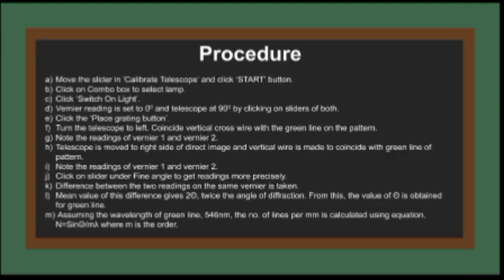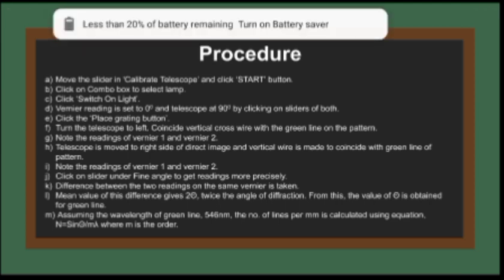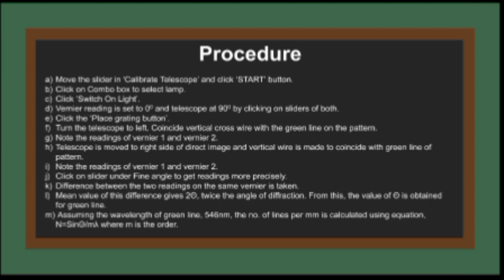Okay, now coming to the procedure part. Through the procedure we can know how to perform the experiment. To perform the experiment, first we have to calibrate the telescope. In calibrate telescope we select the reading of 12, then we get the start button. After clicking on the start button, we get a combo box. In the combo box, we have to select the lamp. There are 3 types of lamps given there.